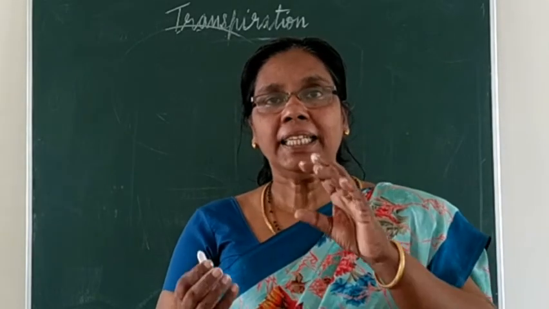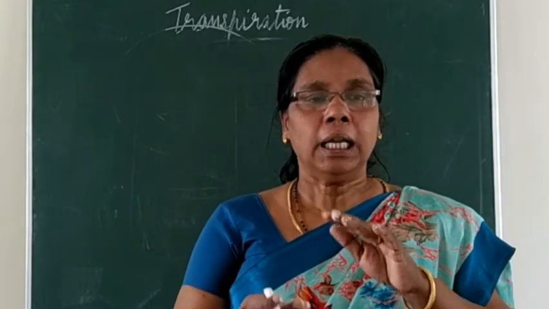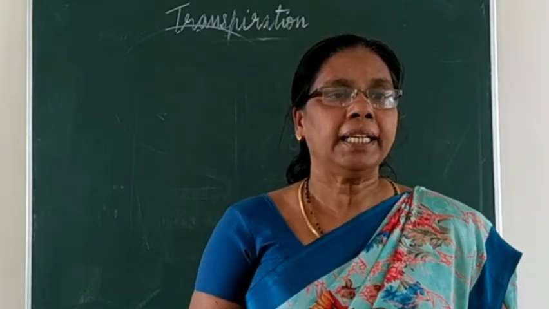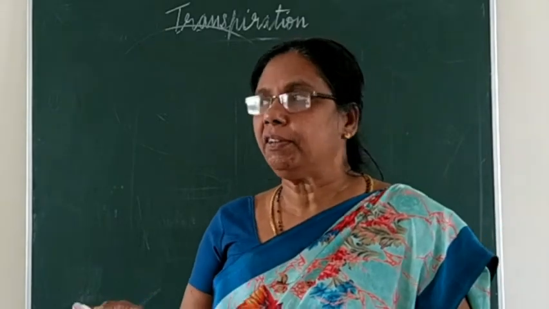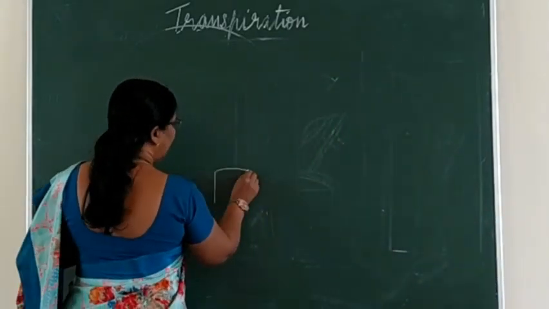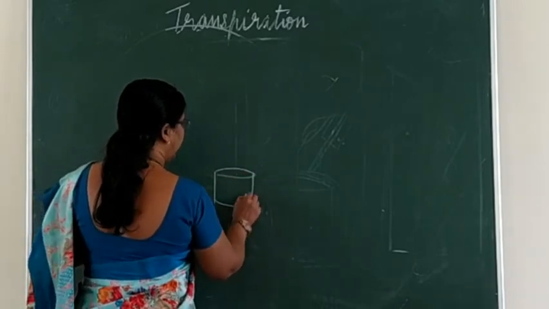First method, take a small lightweight potted plant. In the previous case I told you that this is the lightweight potted plant you are taking here.